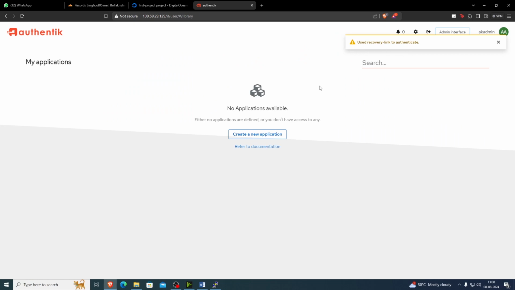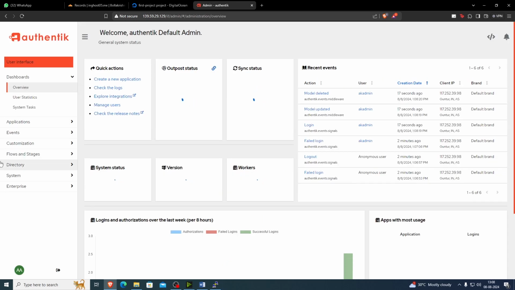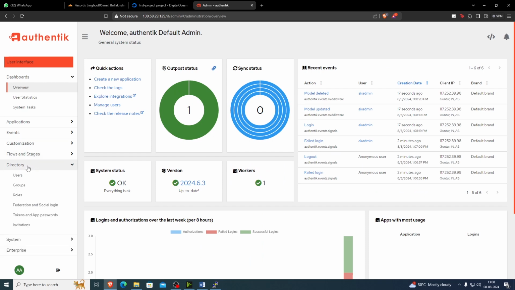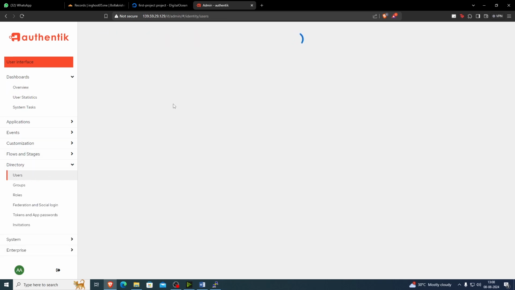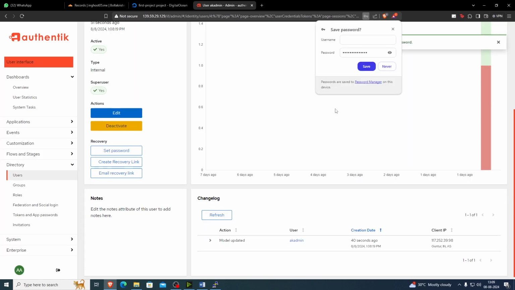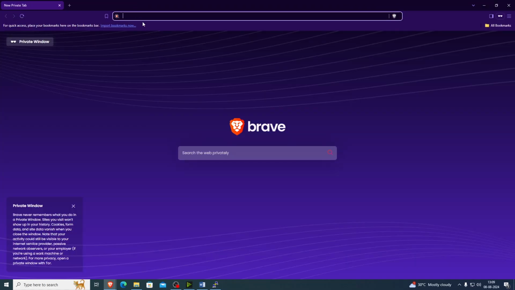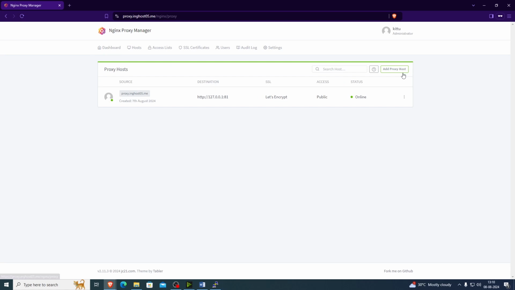So now we use a recovery key to enter into the admin account. Let's reset the password of the admin. We are using HTTP and we are using public IP. So we will use Nginx to configure. Now after logging into Nginx, I will configure